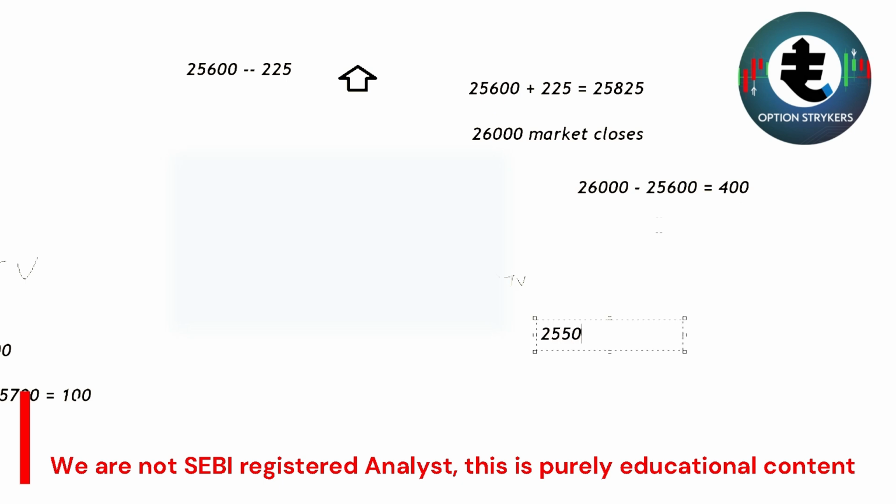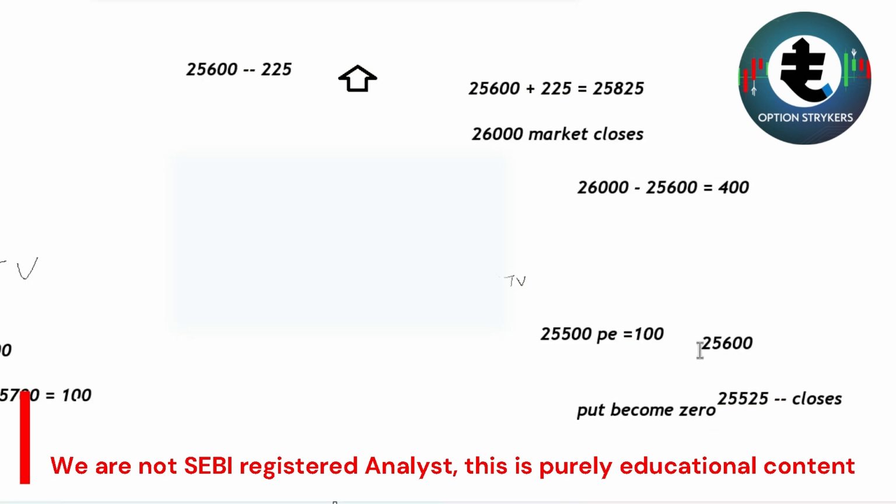Similarly, if we have bought the 25,500 put at 100 rupees, when the market price is at 25,600, and the market has closed above 25,500, then what can be the put value? It will be 0, because our assumption was 25,500 PE, which means the market will go below 25,500. However, the market has closed at 25,525, which is above 25,500. So that's the reason this put will become useless.